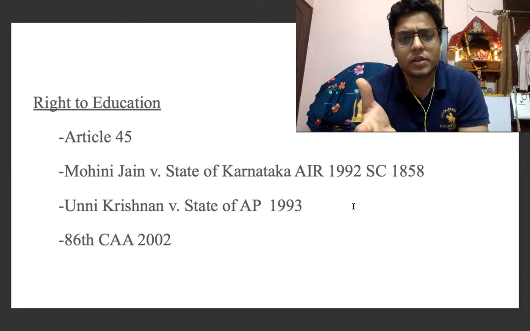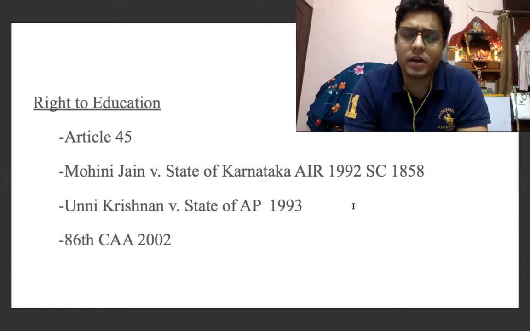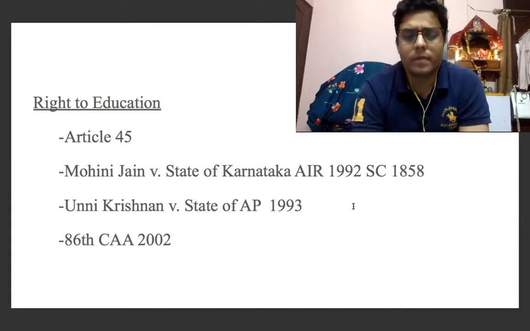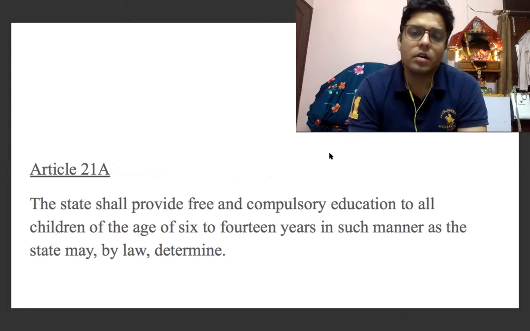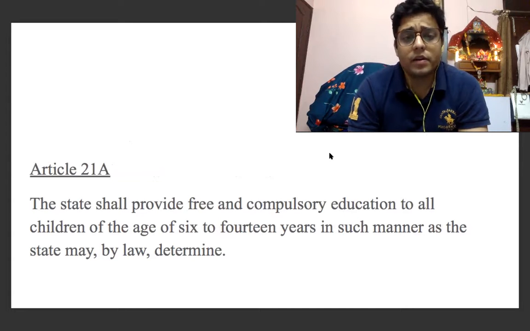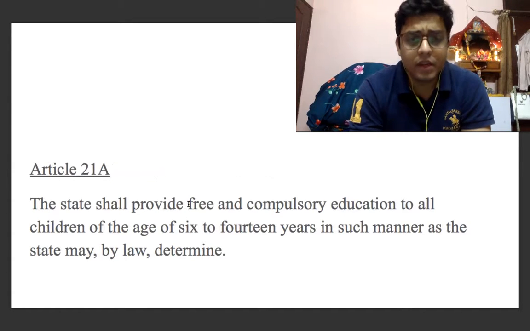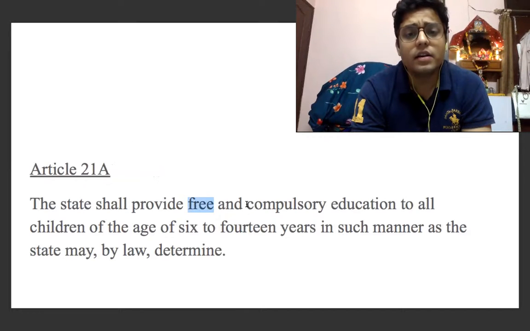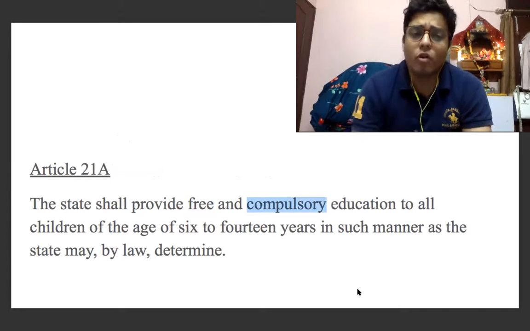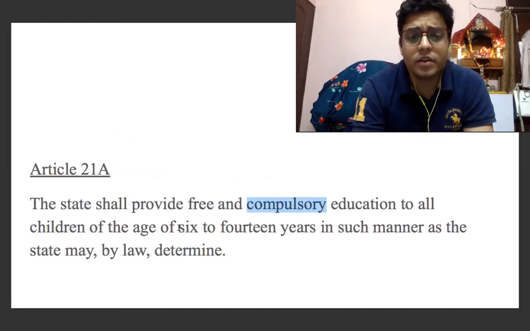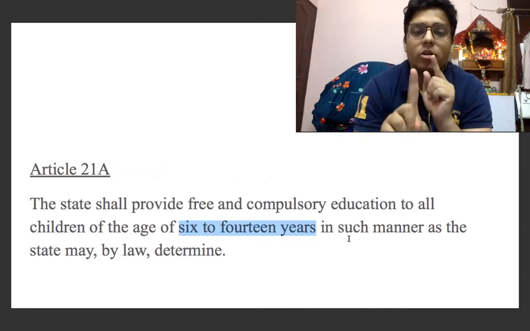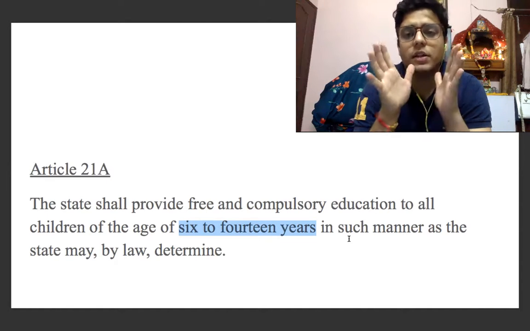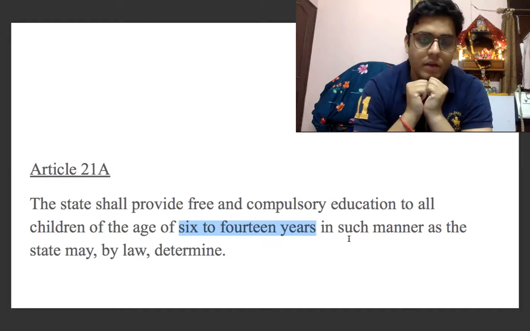So with these considerations in mind, the 86th Constitutional Amendment Act was adopted in the year 2002. By way of the 86th Constitutional Amendment Act, Article 21A came into existence. What does Article 21A say? It says that the state shall provide, mind the words, free and compulsory education to all children of the age of 6 to 14 years in such manner as the state may by law determine. So what are the things that we need to remember in this article?